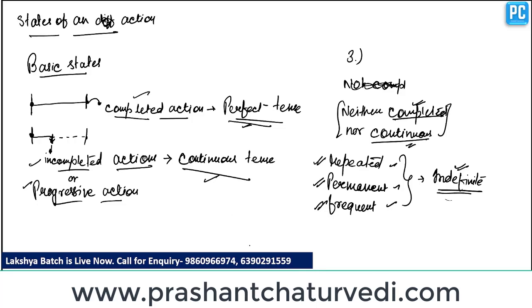And last but not the least, perfect continuous. Perfect continuous is a state which defines partial completion plus continuity.